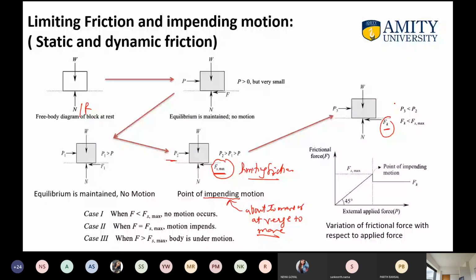Last, here is the graph of the limiting friction. I will also explain it with my handwritten notes, so you can just see this, and I will explain it with the handwritten notes also.